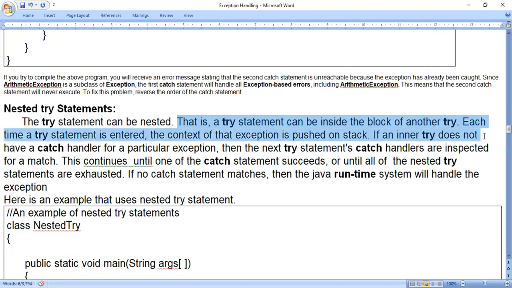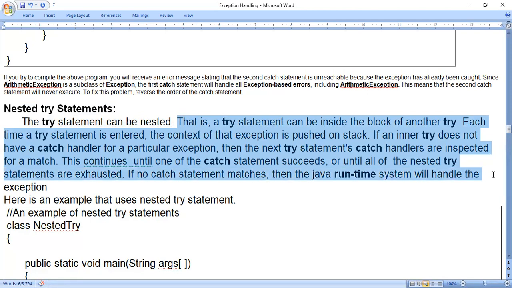Each time a try statement is entered, the context of that exception is pushed on the stack. If an inner try does not have a catch handler for a particular exception, then the next try statement's catch handlers are inspected for a match. This continues until one of the catch statements succeeds or until all of the nested try statements are exhausted. If no catch statement matches, then the Java runtime system will handle the exception.